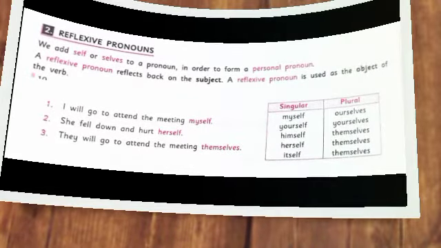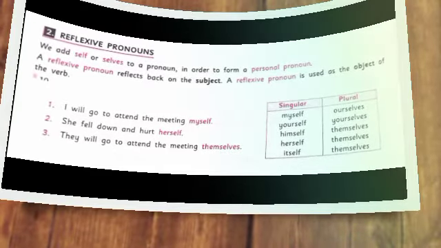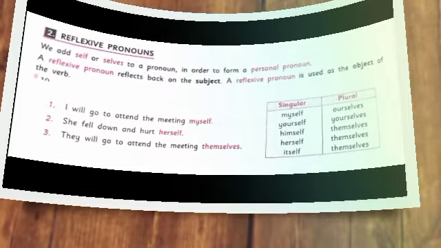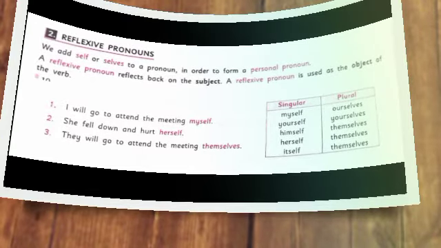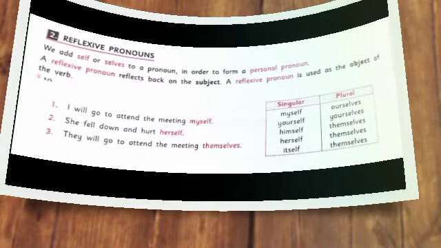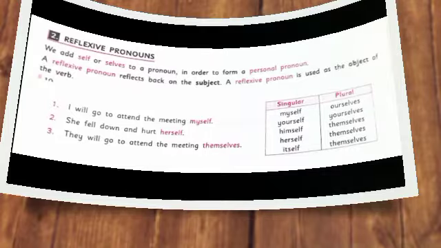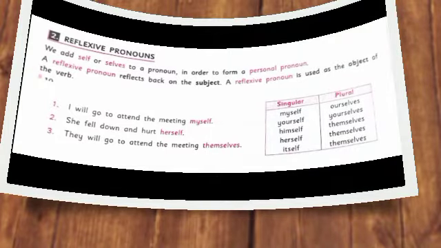For example, I will go to attend the meeting myself. They did the work themselves. It means they did the work and not anyone else. A reflexive pronoun is used after the verb.